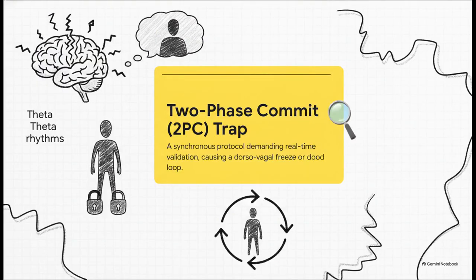You fall into what the briefing calls the two-phase commit, or 2PC, trap. In database architecture, 2PC is a synchronous protocol that demands real-time validation from all nodes. In human terms, just think about the anxiety of watching those three little typing bubbles on a text message stall out when you're waiting for a critical response. When you are left on read, waiting for a real-world commit from a decoupled, distant node, your biological system literally stalls. Your supramammillary nucleus hangs, your natural theta rhythms fracture, and your motor brakes just lock up. You enter a paralyzing, metabolically exhausting state known as the dorsal vagal freeze, or the dude loop.